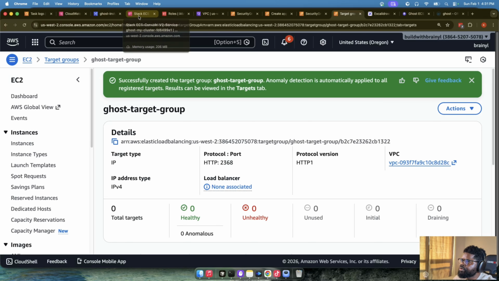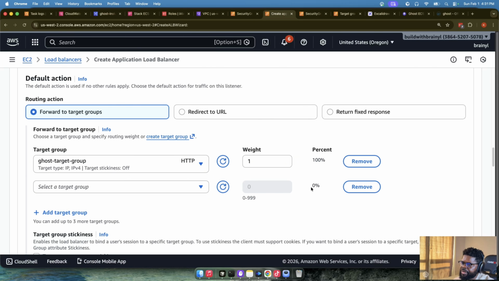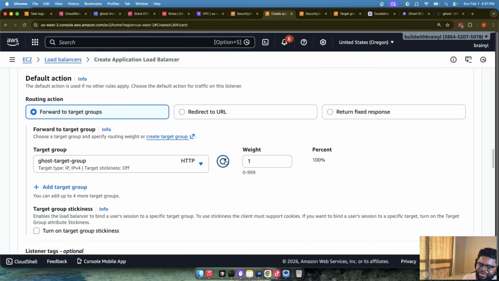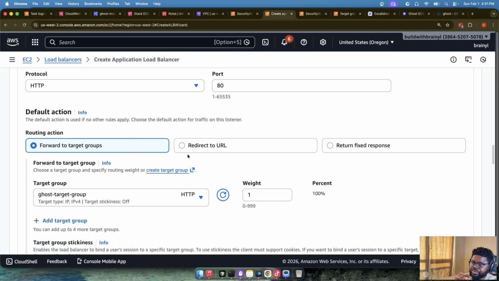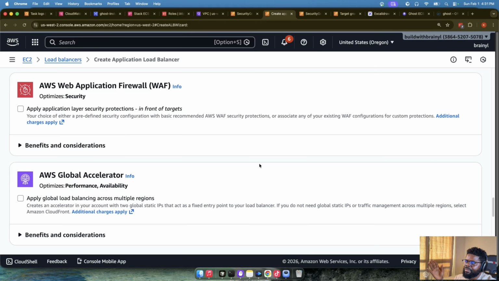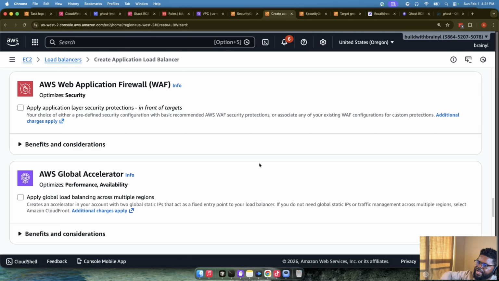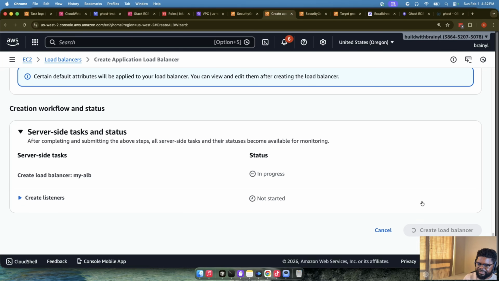So the next thing we want to do is go back to where we're creating a load balancer. Yes, the load balancer. We'll refresh. We'll choose that target group that we created. We'll remove this one. Right now, 100% of the traffic coming to port 80 of the load balancer should go to the ghost target group. Every other thing we can keep as is. There are many more things you can use, like Global Accelerator and firewall. They're all there for you to specify. But I'm going to create the load balancer.